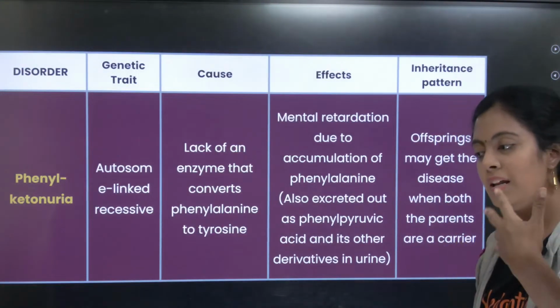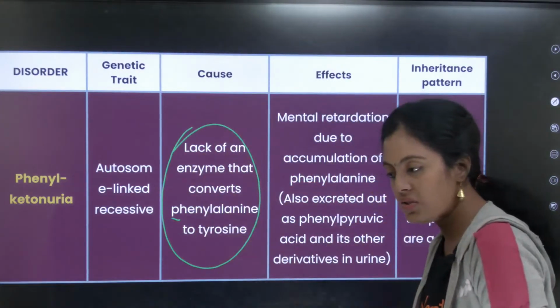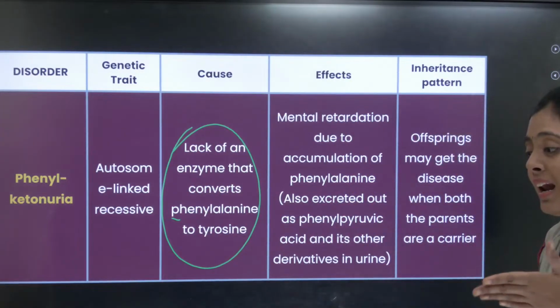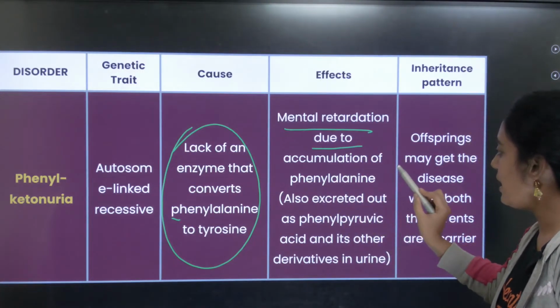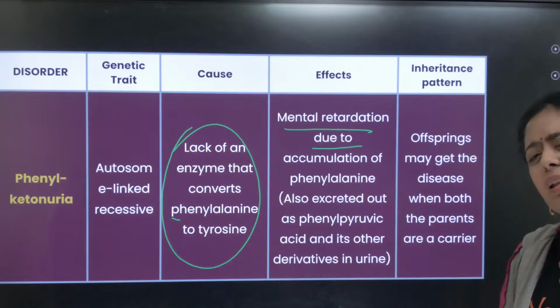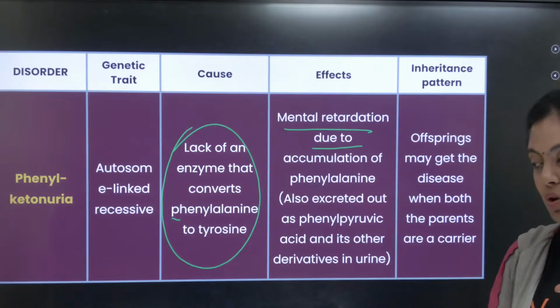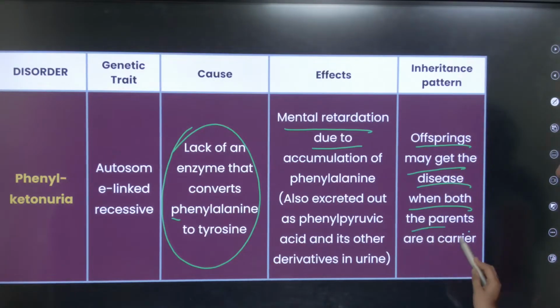It is an autosomal disease. Lack of an enzyme called phenylalanine hydroxylase, which is going to convert phenylalanine to tyrosine. I already told you, mental retardation due to accumulation of phenylalanine. It is also excreted as phenylpyruvic acid. The person will become very tired. அதுதான் முக்கியமான ஒரு symptom. Offspring may get the disease when both the parents are carriers.